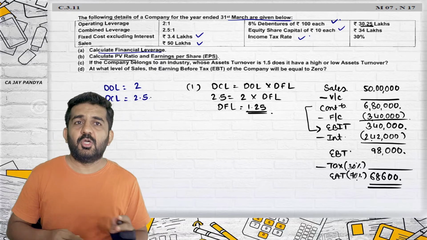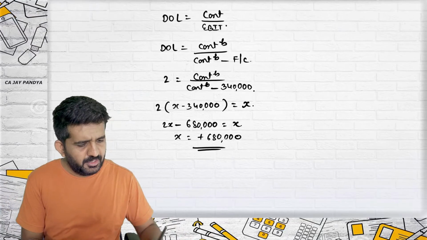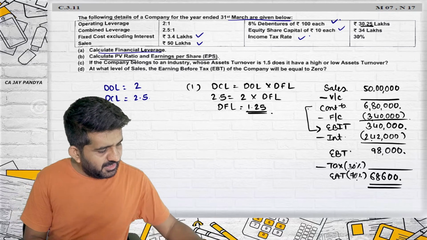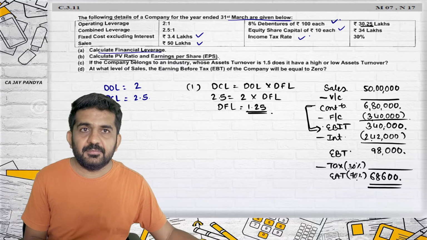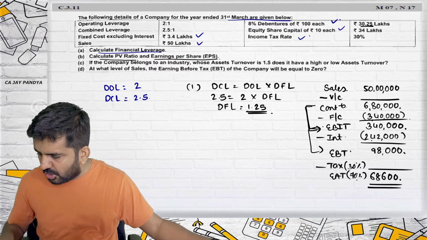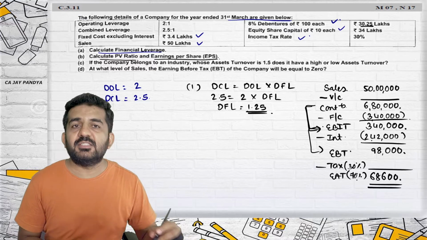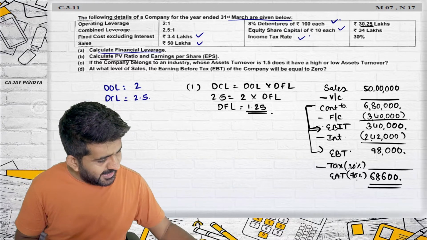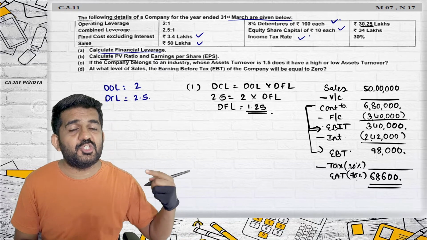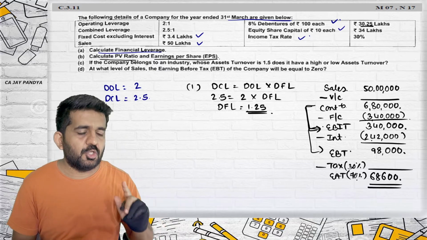Because whatever we are getting as answer, try to concentrate. Which formula have we solved? We have solved the DOL formula and got the answer of X. So our degree of operating leverage is coming correct. But degree of financial leverage is not coming correct because interest is already given, 2,42,000. They have found the same answer by DFL. So their degree of financial leverage is coming correct, but their degree of operating leverage is not matching with the answer which they have given. So there is a drafting mistake in the question.